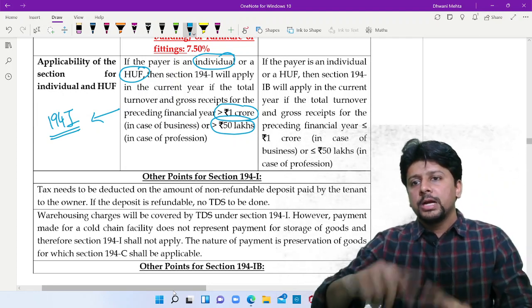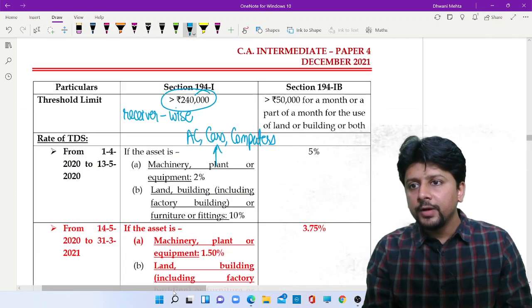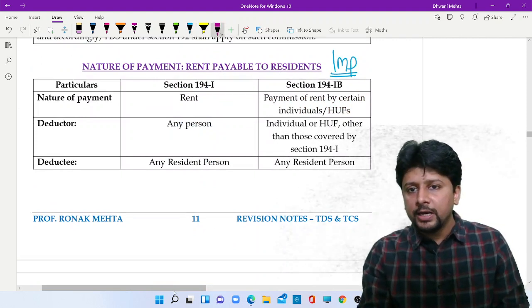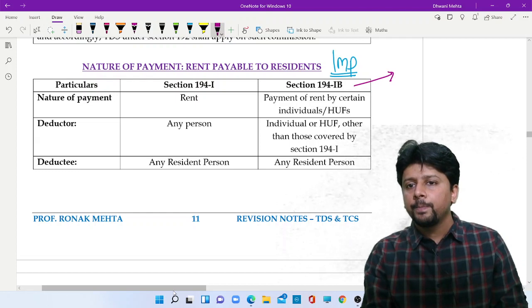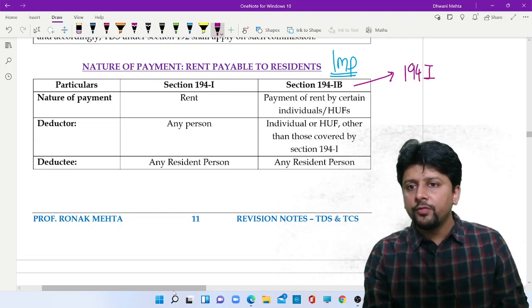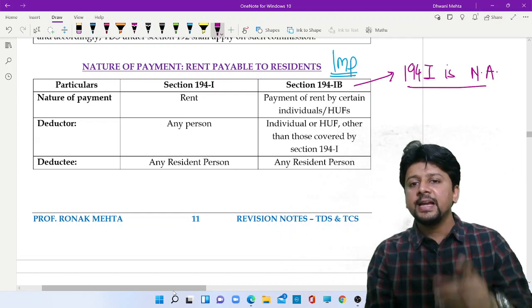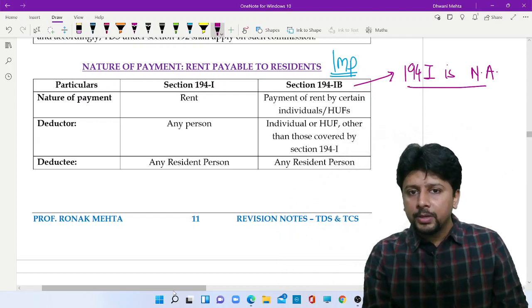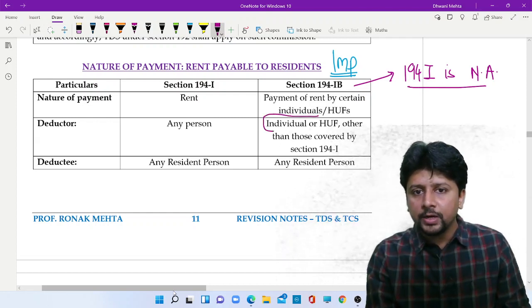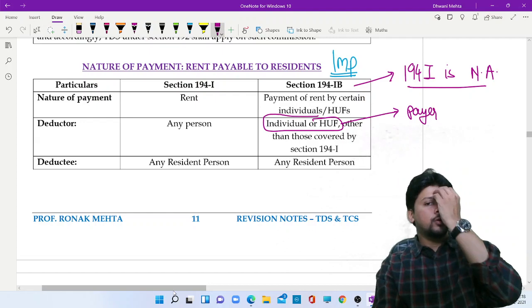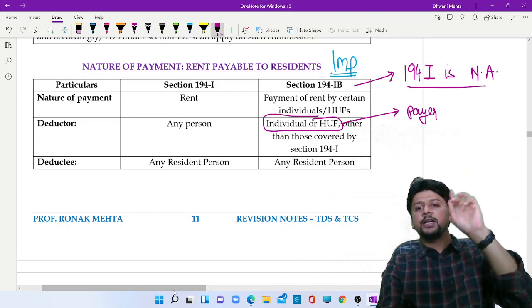Now, government created 194IB, and the logic of creating 194IB is, if 194I is not applicable, then 194IB will apply. Remember, who is covered as a payer? Individual and HUF only. But if they are not covered by 194I, then they'll be covered by 194IB.